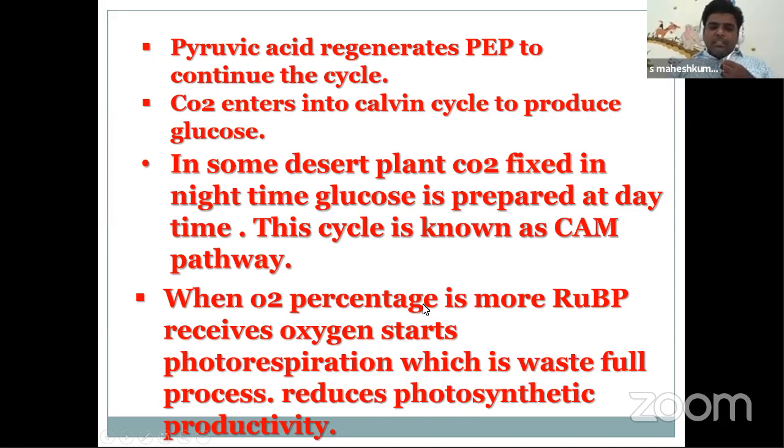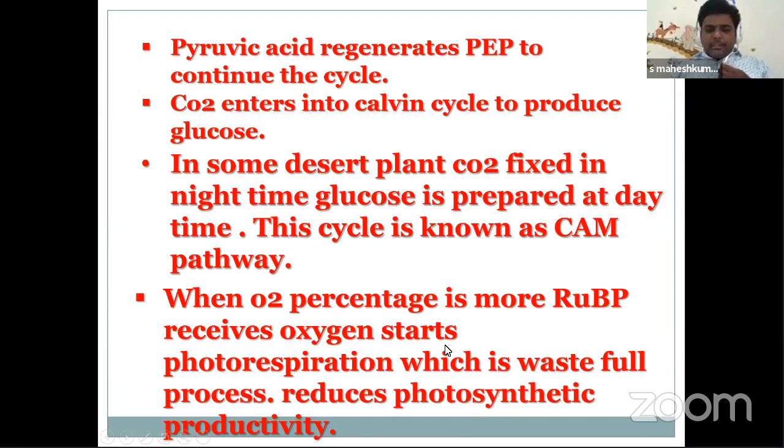When the oxygen percentage is more, RuBP receives oxygen and starts photorespiration. And in the previous PPT, you have seen that in photorespiration, it forms phosphoglycolate, which turns into glycolate, glyoxylate, and forms glycine and serine, hydroxypyruvate, and next to RuBP.